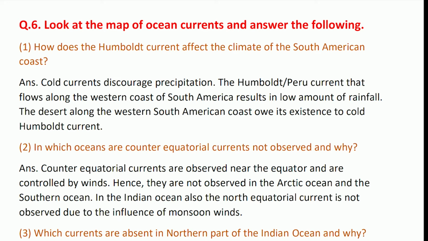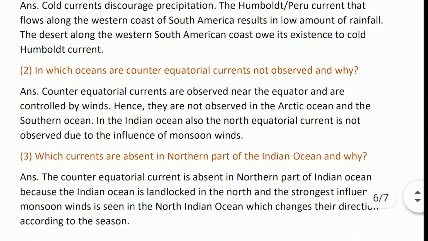In which ocean are the counter-equatorial currents not observed and why? Counter-equatorial currents are not observed near the equator and are controlled by the winds, hence they are not observed in the Arctic Ocean and the Southern Ocean. In the Indian Ocean also, the northern counter-equatorial current is not observed due to the influence of monsoon winds.